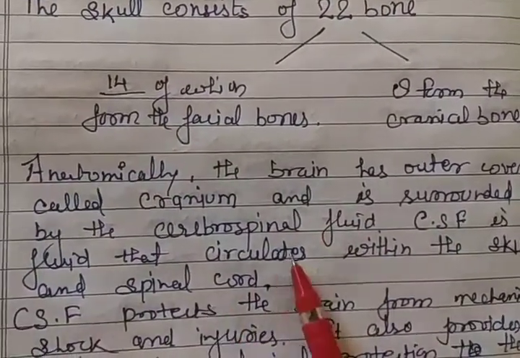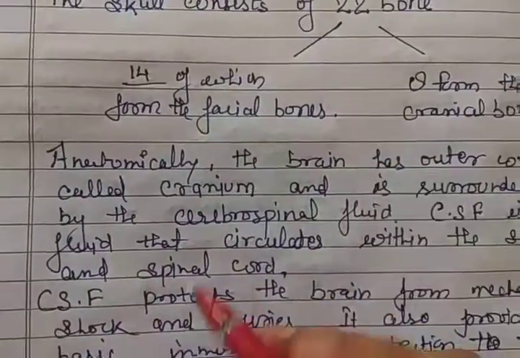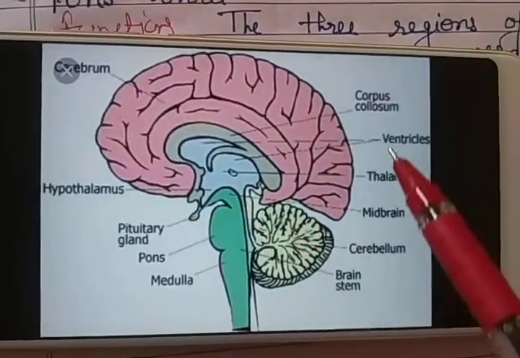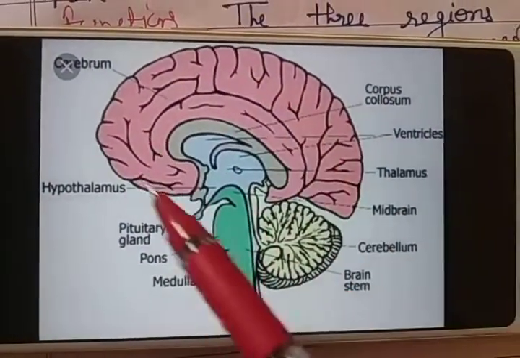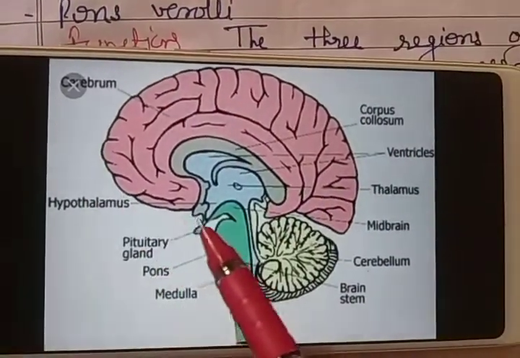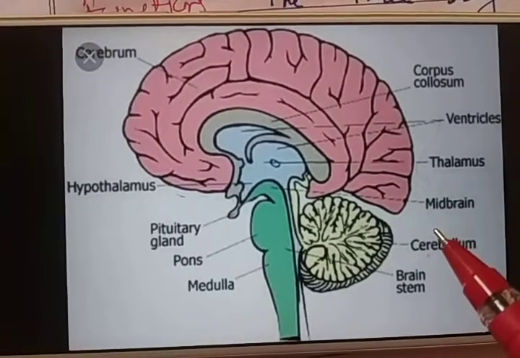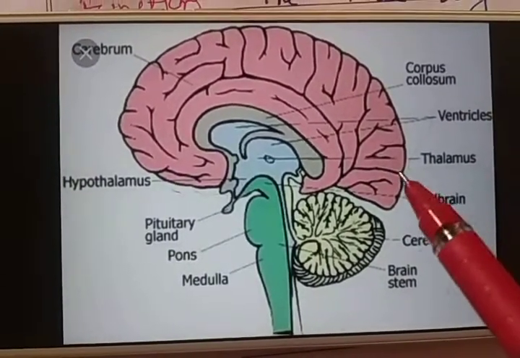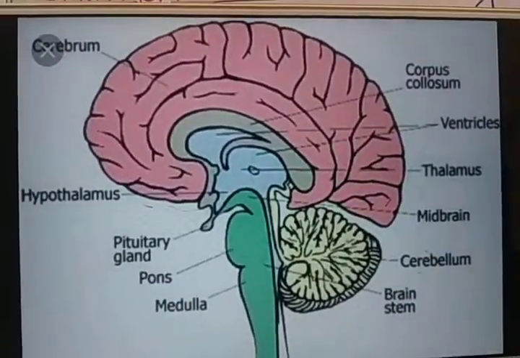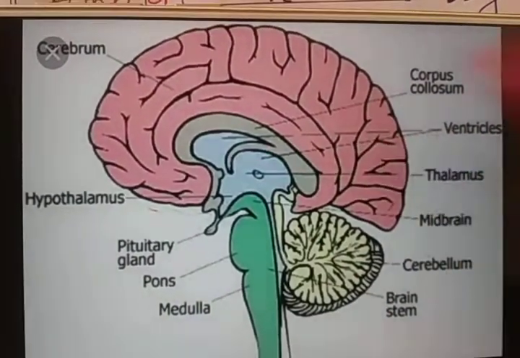This fluid circulates within the skull and spinal cord and protects our brain from mechanical injuries. It also provides basic immunological protection to the brain.